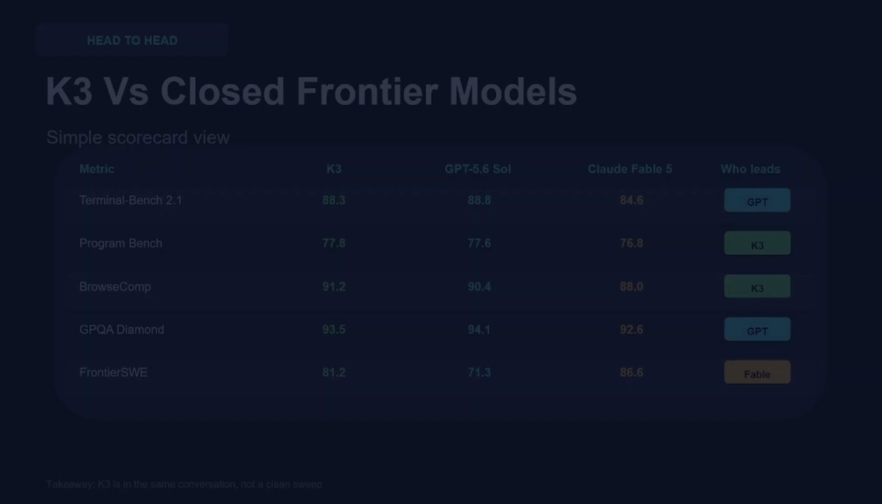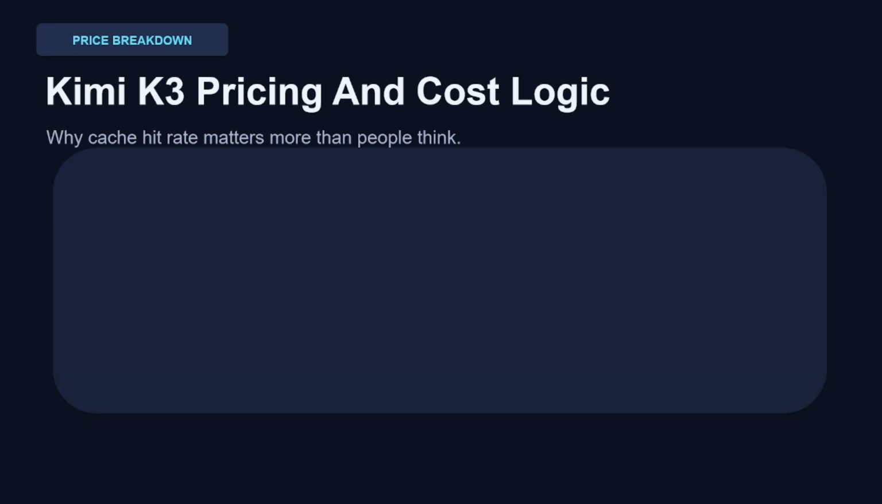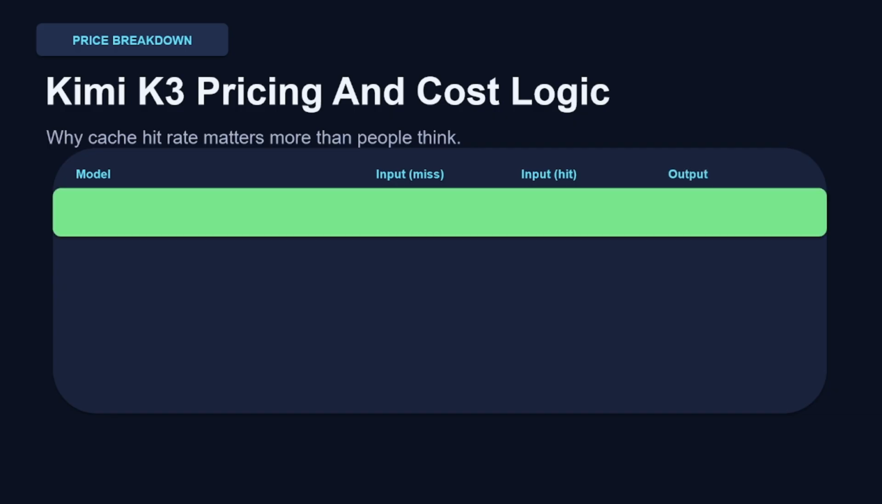Now, let's talk about the cost, because this is where people get surprised. K3 lists at $3 per million input tokens on a cache miss, but only $0.30 on a cache hit, and $15 per million output tokens. Compare that to K2.5 and K2.6, both at under a dollar for input and $4 for output.